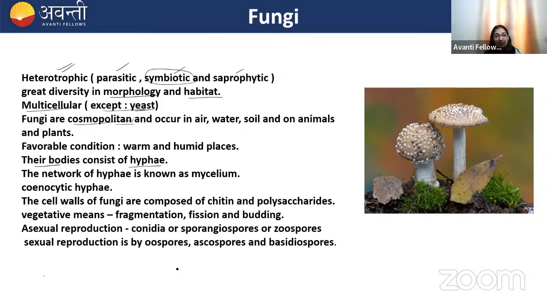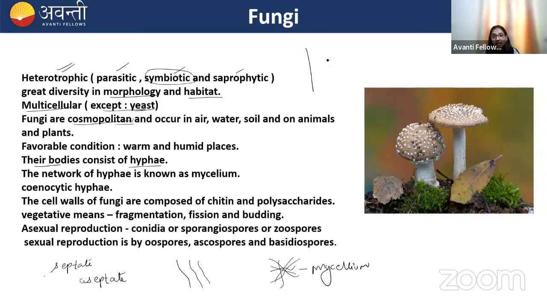Their bodies consist of hypha. Hyphae are thread-like structures like this. And if the hyphae form a network, then it is known as mycelium. The hypha could be septate or aseptate. Septate means there is the presence of cross walls like this. I'm drawing a septate hypha. These are the nuclei, and this is known as the septal pore. This is a septate hypha.